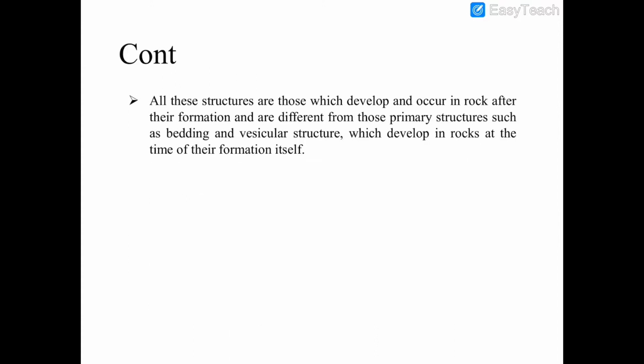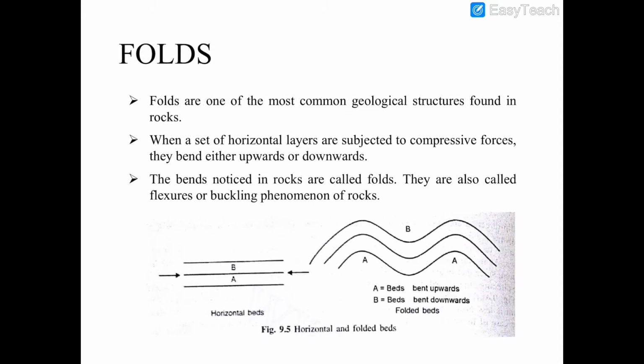All these structures are those which develop and occur in rock after their formation and are different from those primary structures such as bedding and vesicular structure which develop in rocks at the time of their formation itself. Firstly, we look at secondary structure folds. Folds are one of the most common geological structures found in rocks.